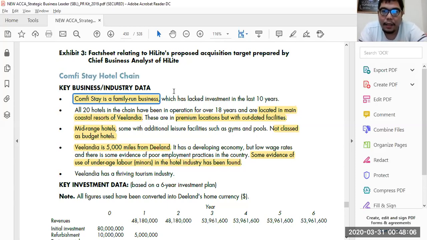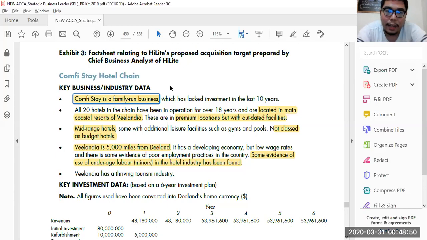Currently, as we know, Highlight is a publicly listed company, and they want to acquire Confy, a family business. In this case, you can put this under suitability, because it is not consistent with our current situation. We are a public listed company while Confy is a family business. A family business wants to protect family values, compared to a public listed company, which is profit oriented. So the problem that might arise is a culture clash.